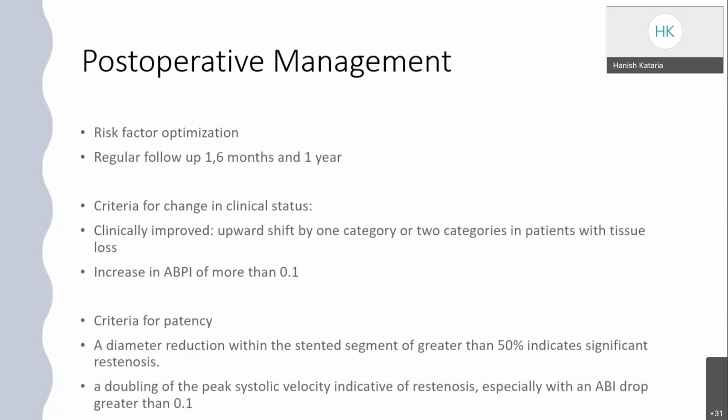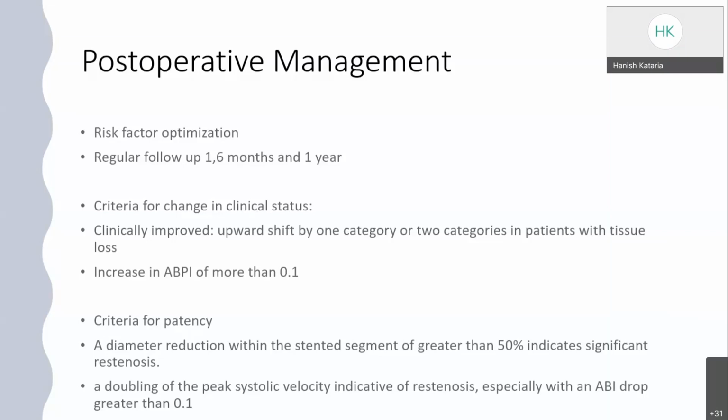Post-operative management means we have to optimize the risk factors, both pre-operatively and post-operatively, and the patient should be followed up at 1 month, 6 months, and 1 year. A patient is called clinically improved when there is an upward shift by at least one category in claudicants and 2 categories in patients with tissue loss. The ABPI should be monitored post-operatively, and it should increase by more than 0.1 or 0.15.